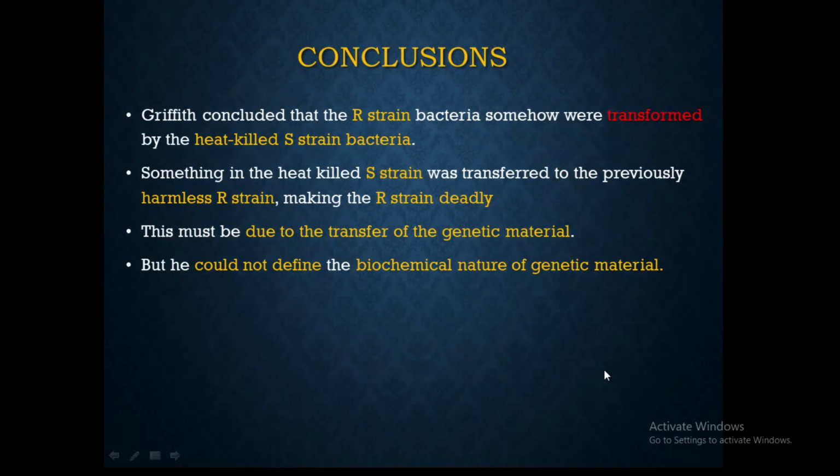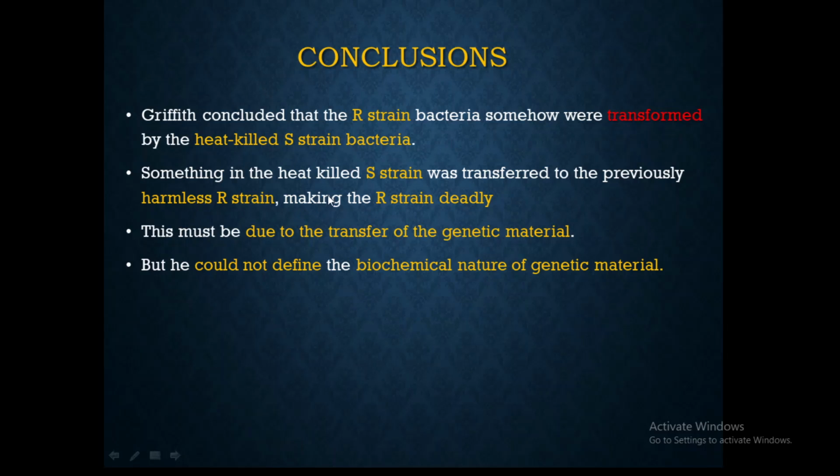This led to the conclusion that R strain bacteria somehow were transformed by the heat killed S strain bacteria. So there is a transformation of R strain into S strain, therefore it becomes virulent.